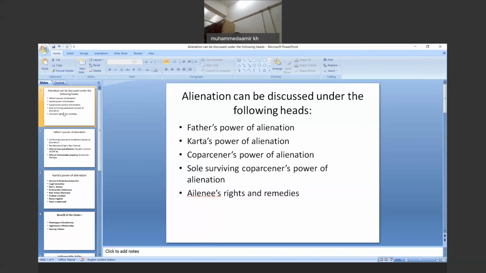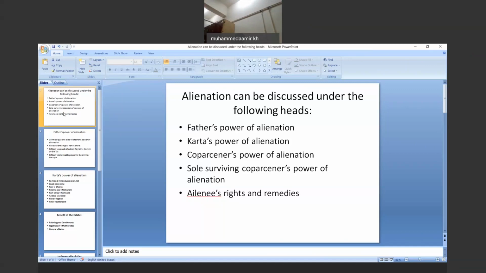Third is the coparcener's power of alienation, which again we will discuss with the help of case laws. Further, we will see the sole surviving coparcener's power of alienation, and alienee's rights and remedies. This is the outline of what we have to see under the third topic, the alienation of coparcenary property.